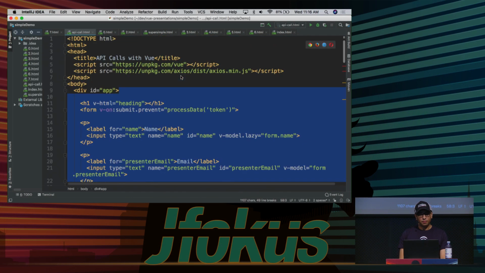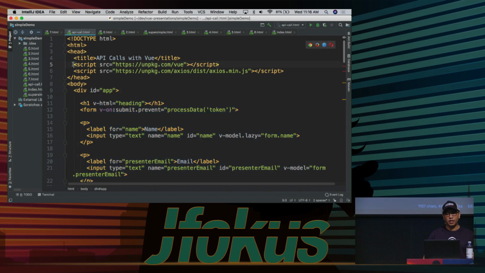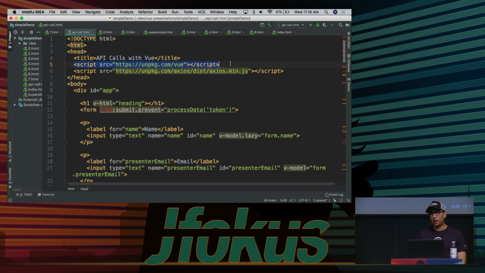All right. So again, when we want to use Vue, when we're getting started with it, you don't need Webpack. You don't need any tooling. You don't need NPM scripts. You don't need any of that stuff. In this simple example, I'm just pulling in the Vue core library like so. And I also have Axios in here for doing a network call. We'll get to that later if we have a little bit of time.